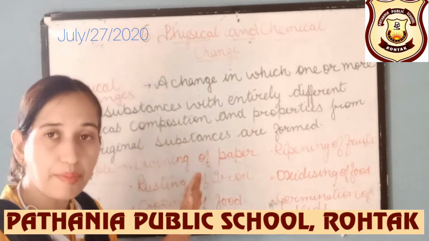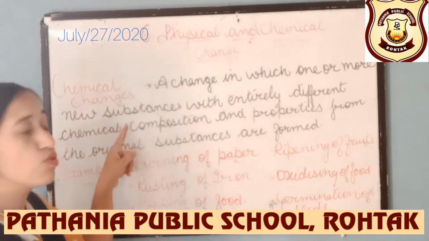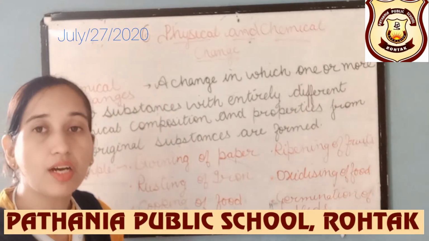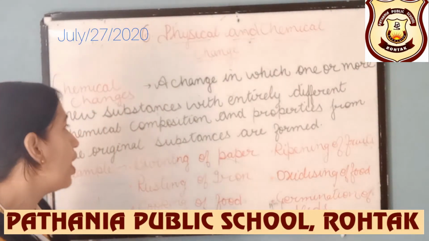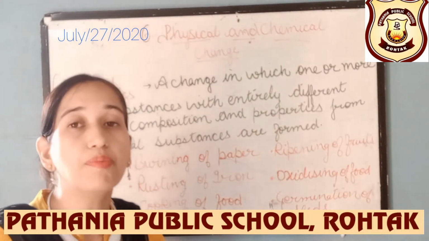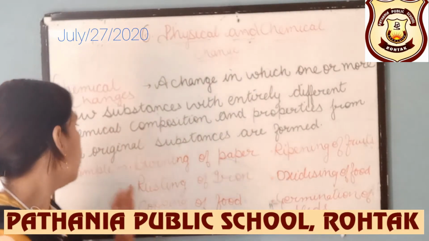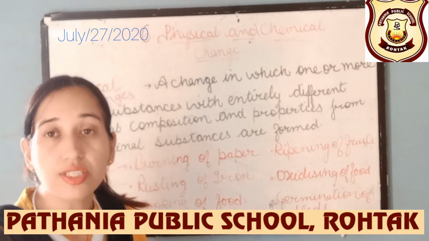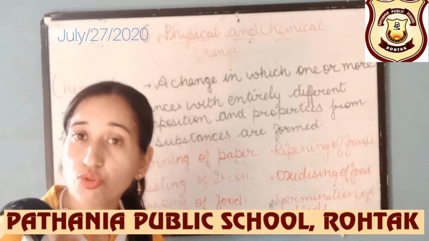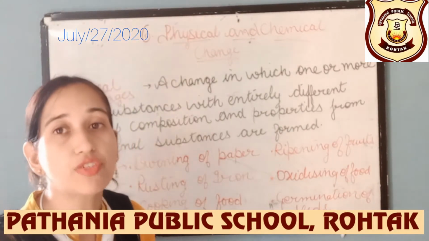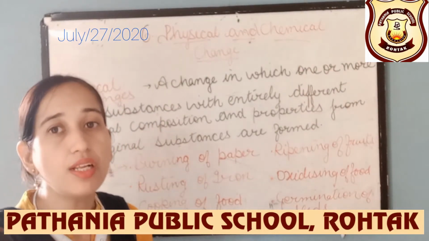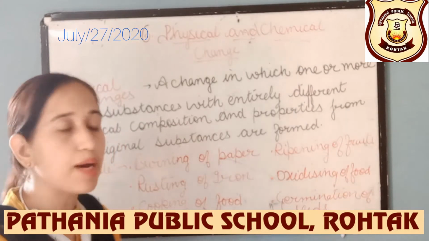See beta, in a chemical change, one or more new substances are going to form with a different chemical composition, and they have different properties also. The substance will not get its original shape again. That means a new substance is formed with a new shape, new properties and new chemical composition.